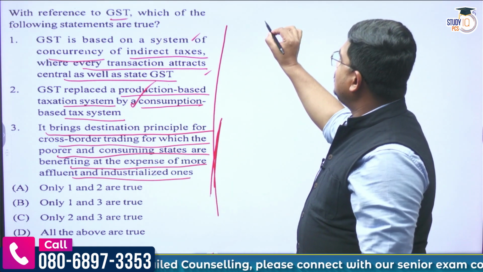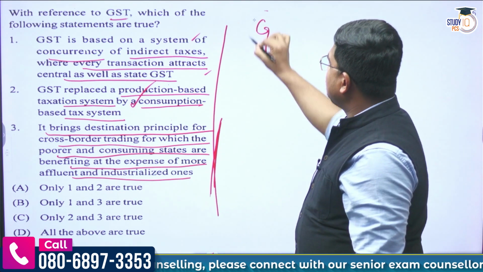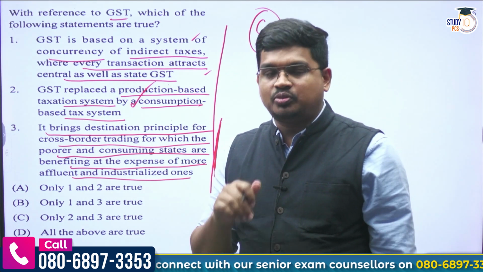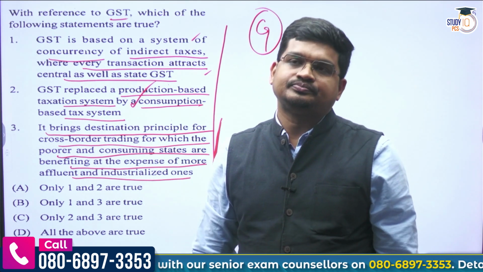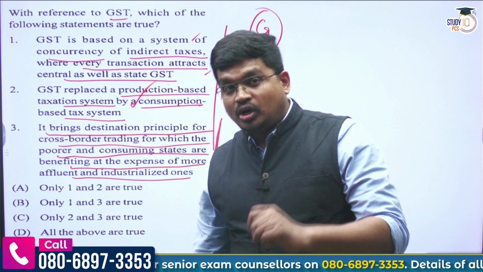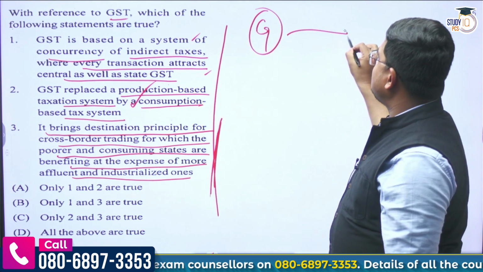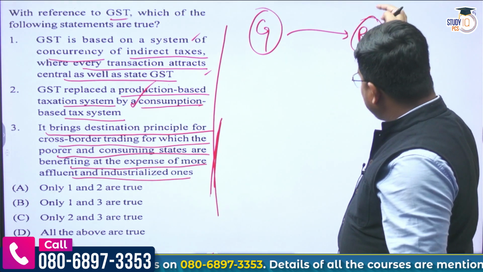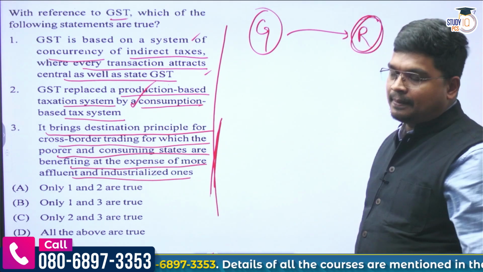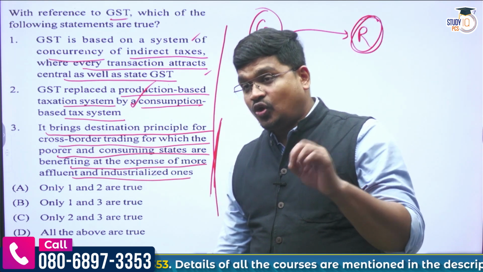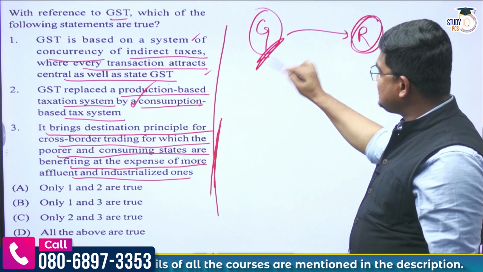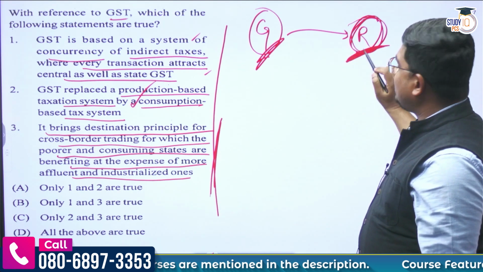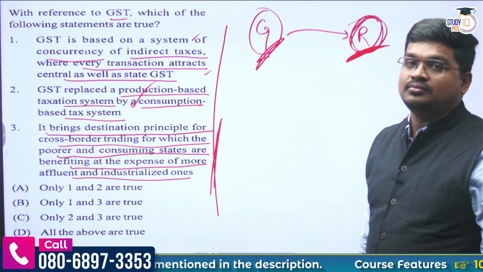Suppose a factory has been set up in Gujarat and a product is produced in Gujarat, but that product is sold or consumed in Rajasthan. Then the tax will not be collected in Gujarat, rather in Rajasthan, at the consumption level, what we call the destination based.